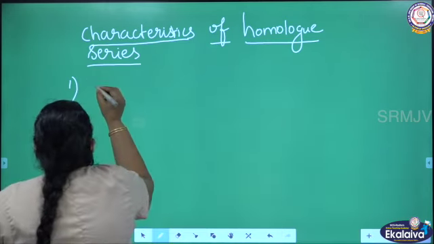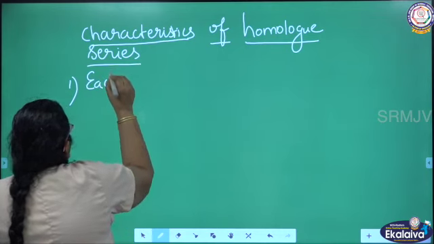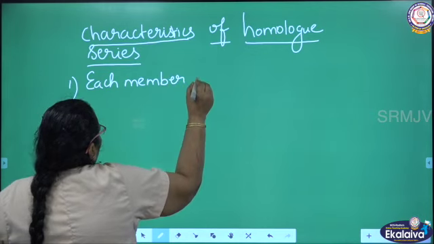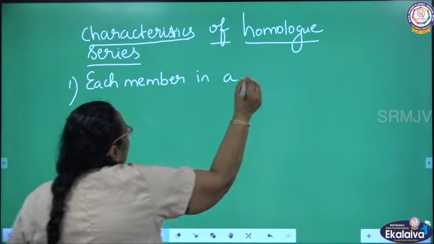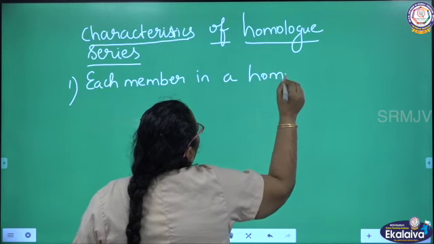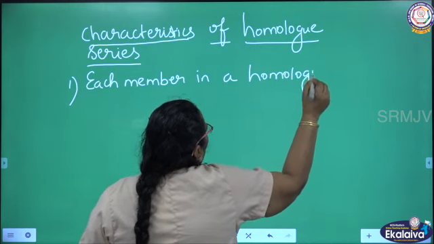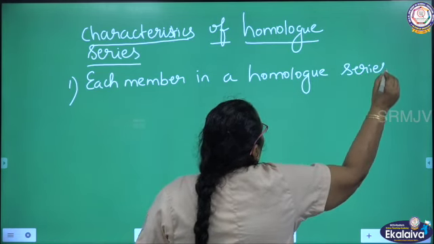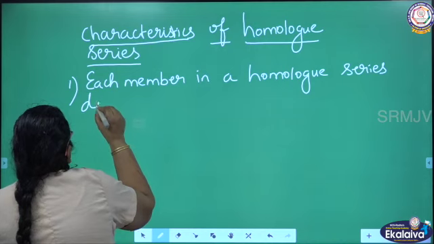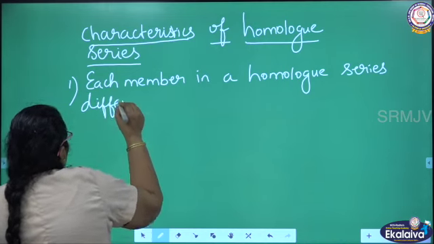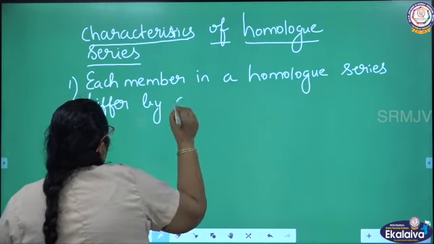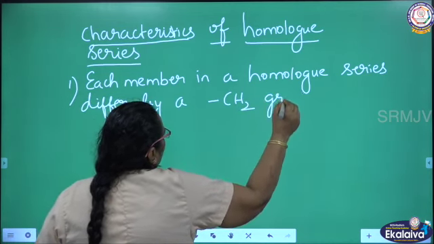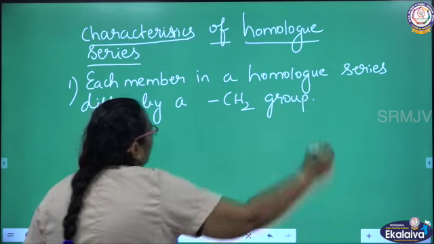Each member in a homolog series differs by a CH2 group.